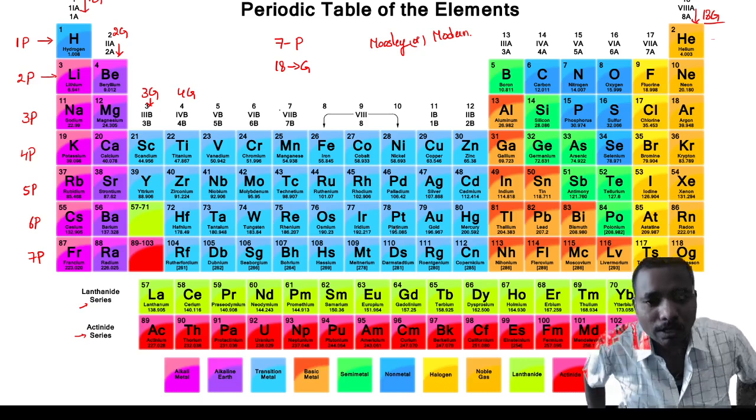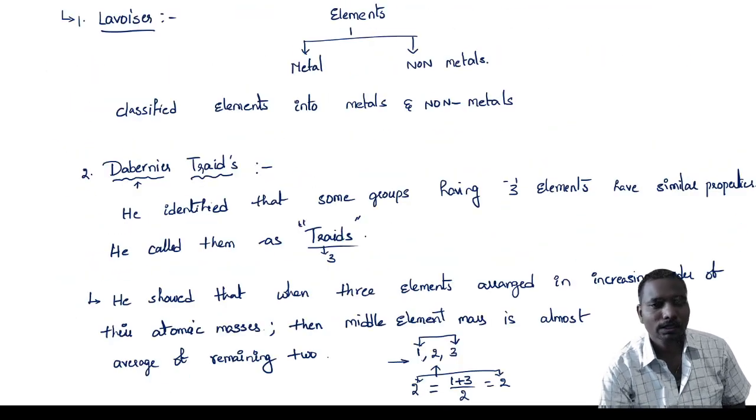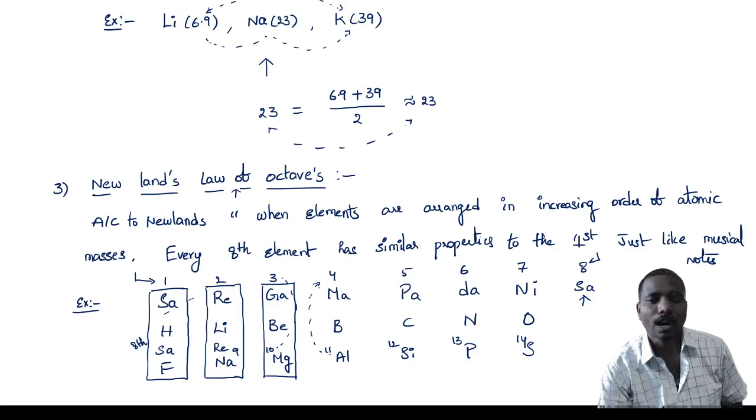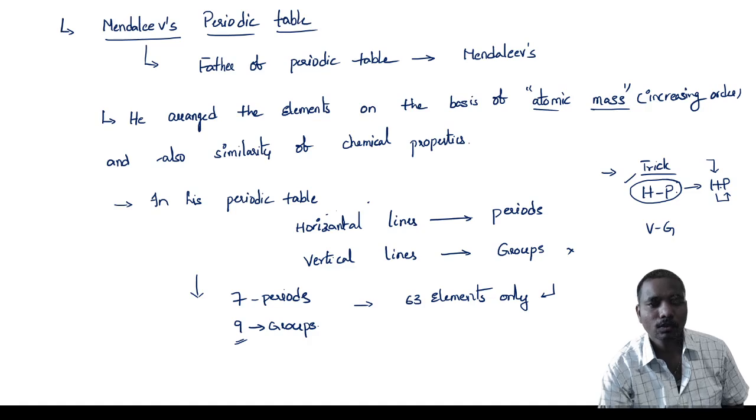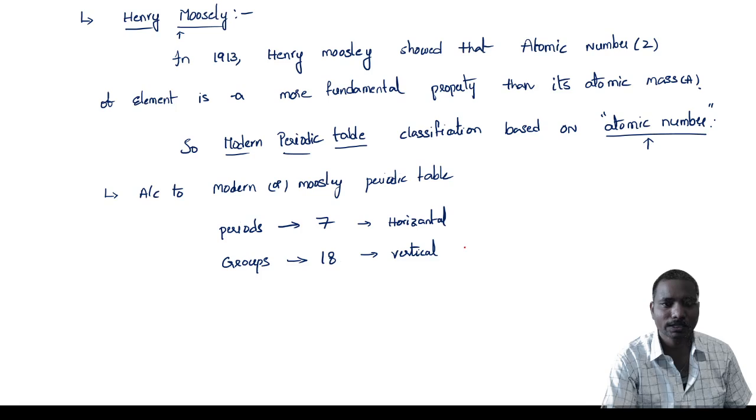Now, up to this, the most important questions are here. The theory that classified just metals and non-metals is by Lavoisier, triad theory by Dobereiner, octave theory by Newlands. He is the father of the periodic table, Mendeleev. According to the Mendeleev periodic table, how many periods and how many groups? Horizontal lines are called dash, vertical lines are called dash. And who discovered atomic number? That is Moseley. And the modern periodic table classification is based on atomic number, with periods and groups.